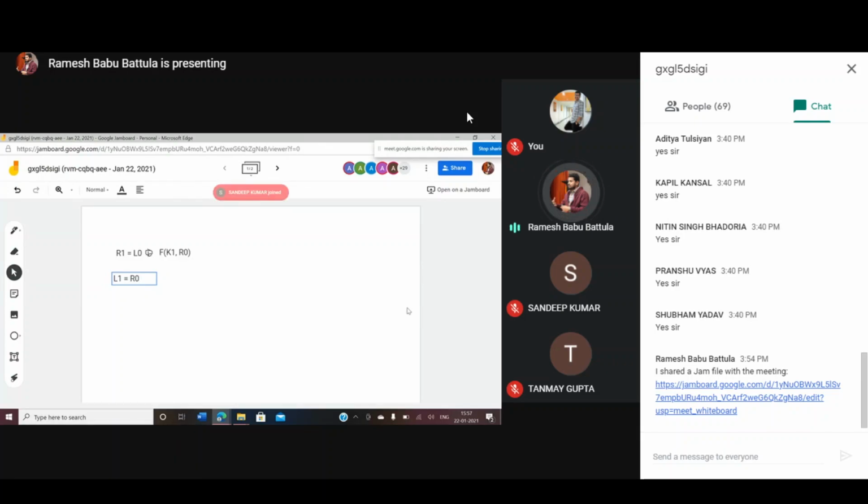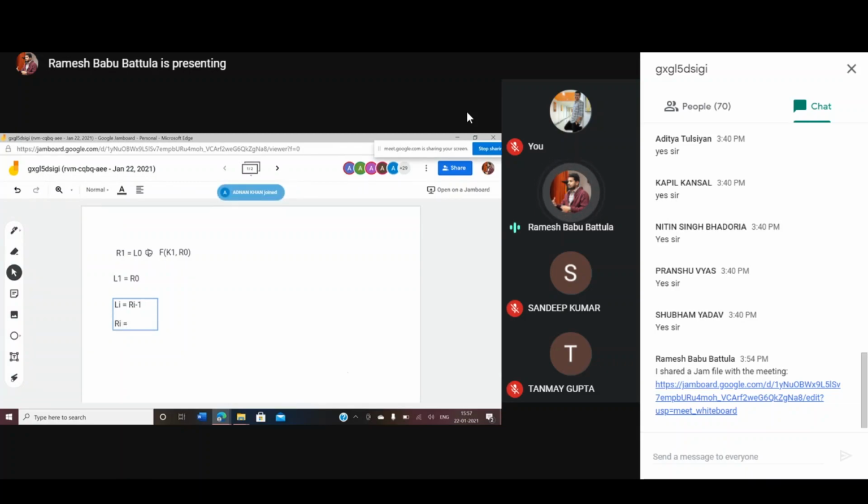The same way, I need to write my Li and Ri values. My Li value is going to be equal to R subscript i minus 1. What about my Ri value?